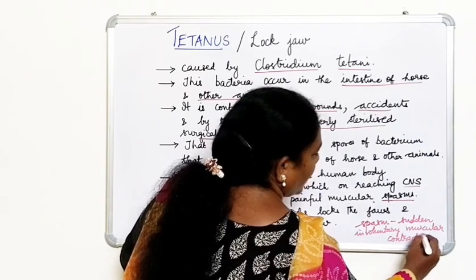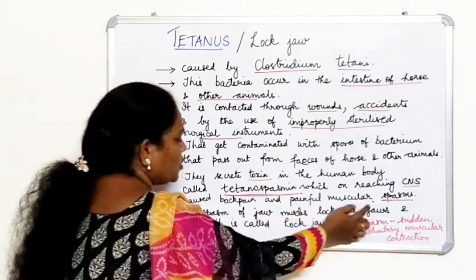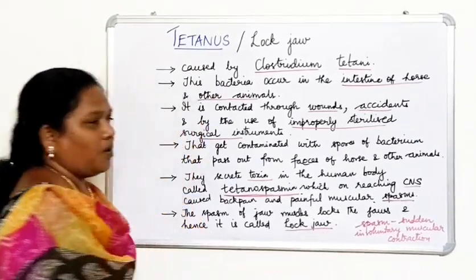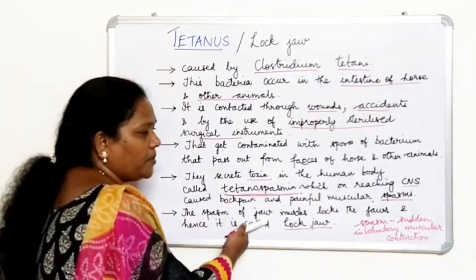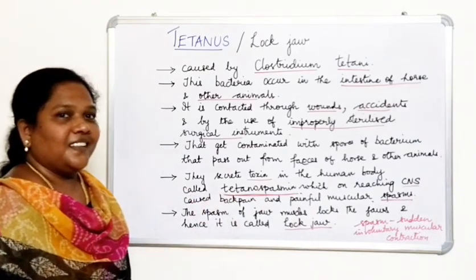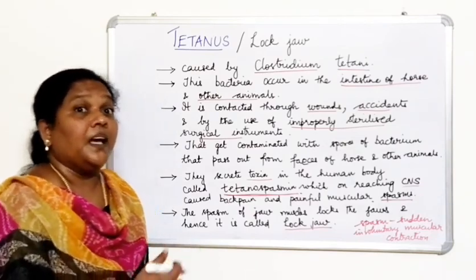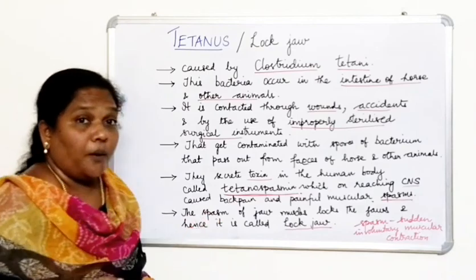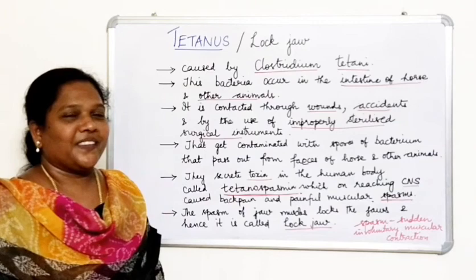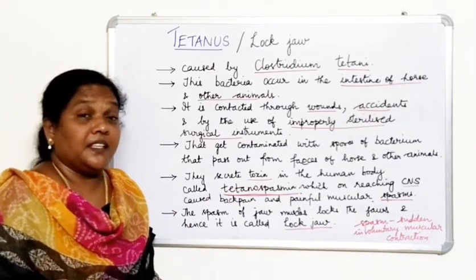When there is a muscular spasm, what will happen? There will be spasm of the jaw muscles, which locks the jaws. That is why tetanus is otherwise called lockjaw. So when the toxin reaches the central nervous system, it causes headache, back pain, and continuous muscular spasm. The spasm of jaw muscles locks the jaws. That is the reason you call this locked jaw. And if it is not treated properly, it leads to heart failure, and it may even lead to death.